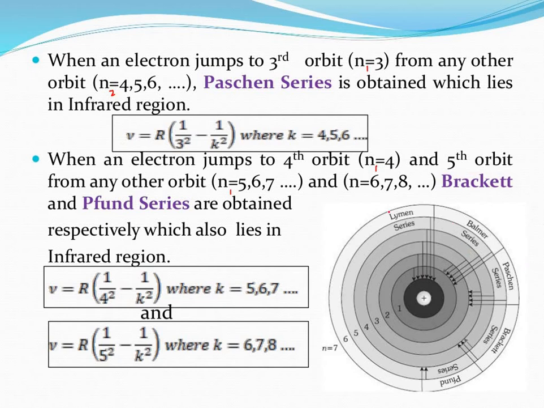Look here, this is what the entire series is. I have taken 7 spectral series. If the electron jumps from any orbit to the first orbit, look here, this is the first orbit, right? So any to 1, any to 2, any to 3, any to 4, any to 5. Have you seen here? This is what Lyman, Balmer, Paschen, Brackett, Pfund are. Are we clear with this?